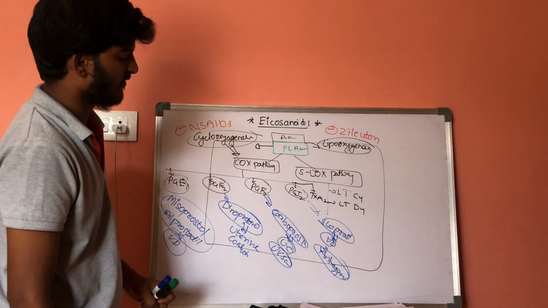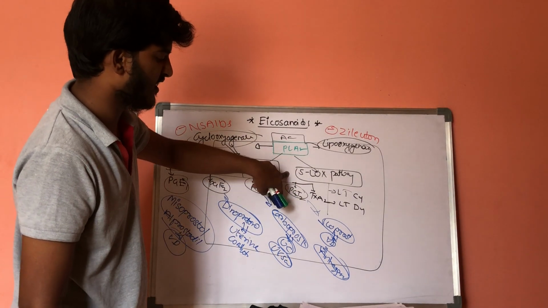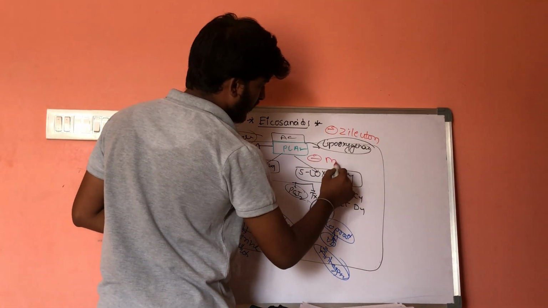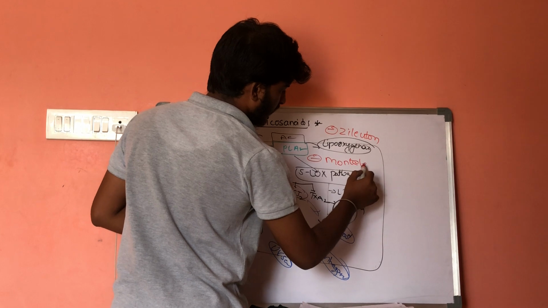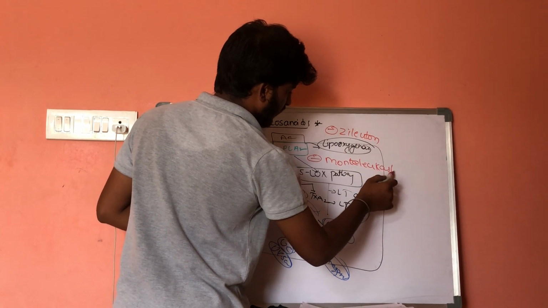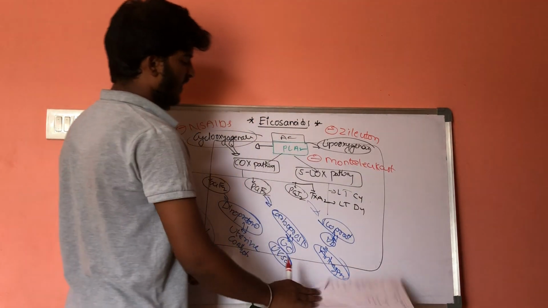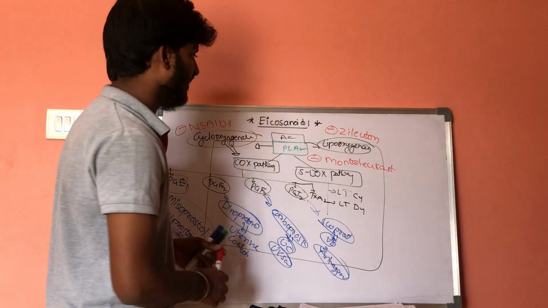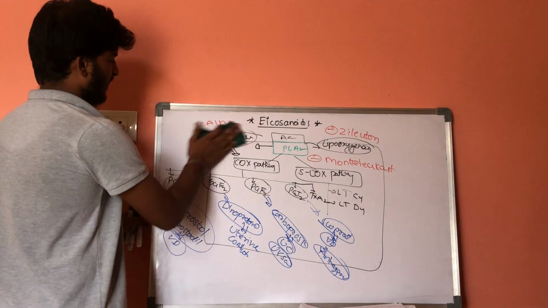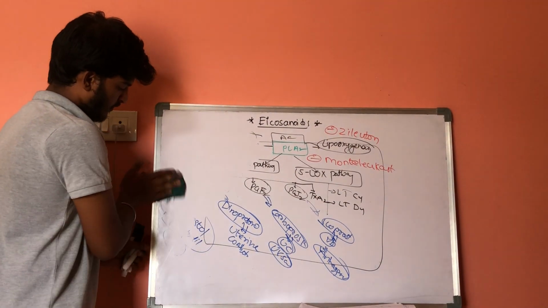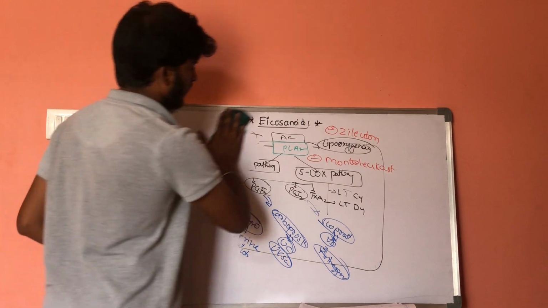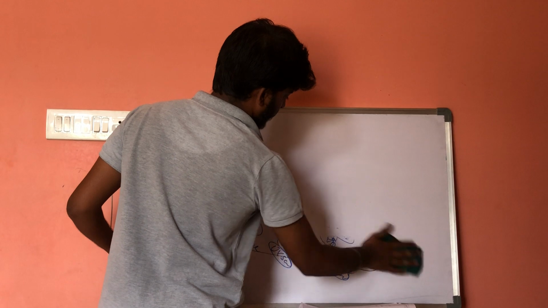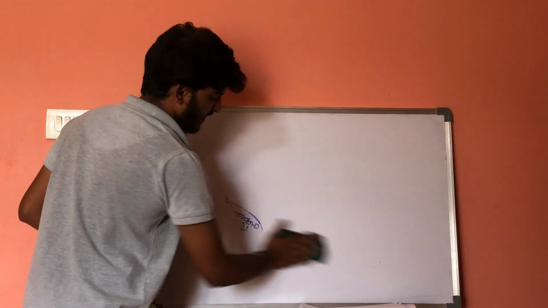There are also drugs like montelukast, an anti-inflammatory drug, which inhibit the lipoxygenase pathway. These are some important drugs which are given.